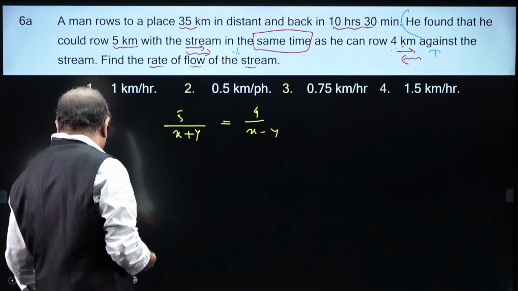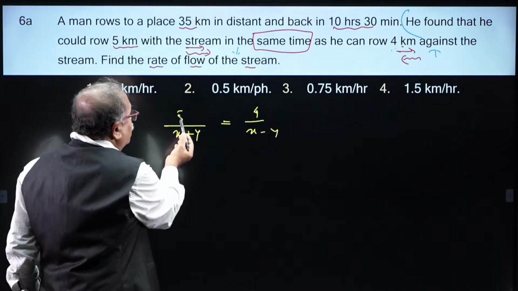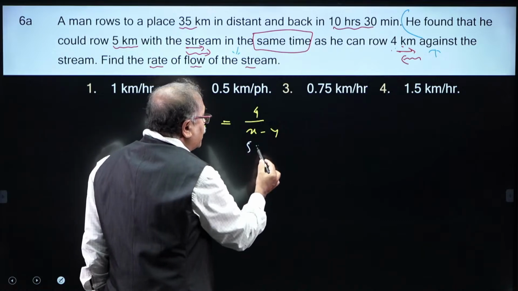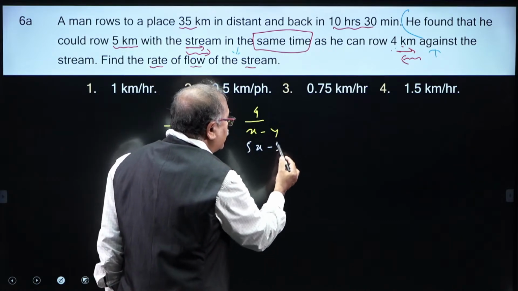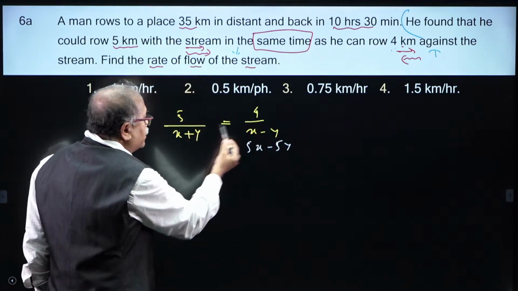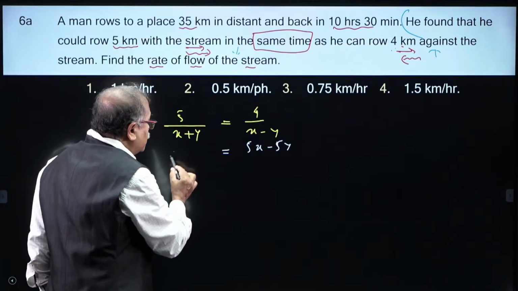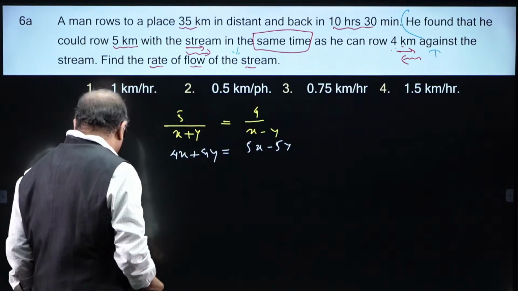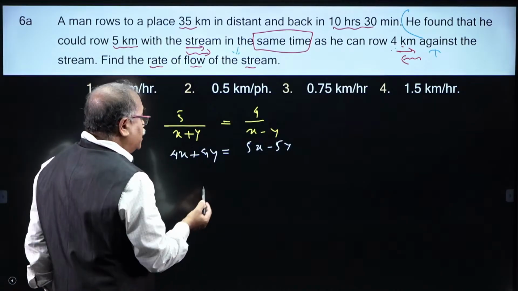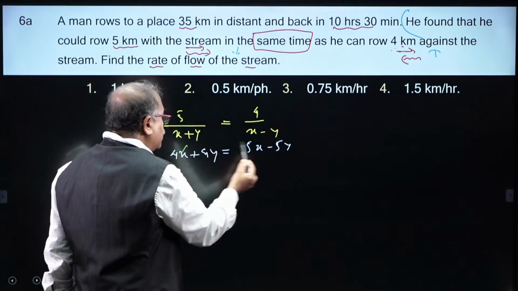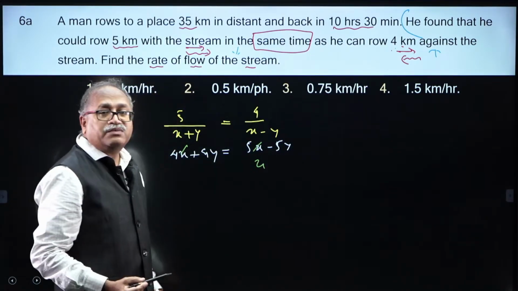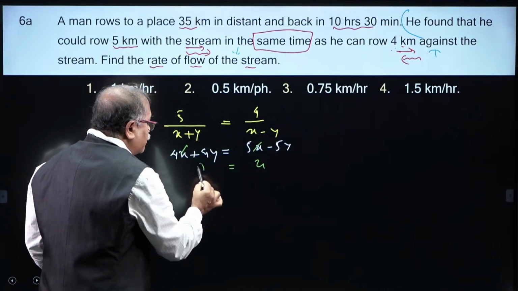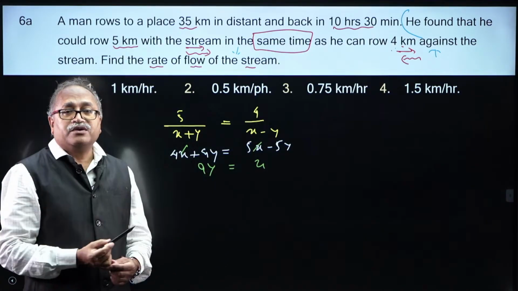Look at this one, what happens when I multiply this part with 5. This has become 5x minus 5y, which is equal to, when I multiply this y over here, 4x plus 4y. And you notice that over here I am getting one equation, the x. So, 5x minus 4x, x is left, 9y, we got this part.